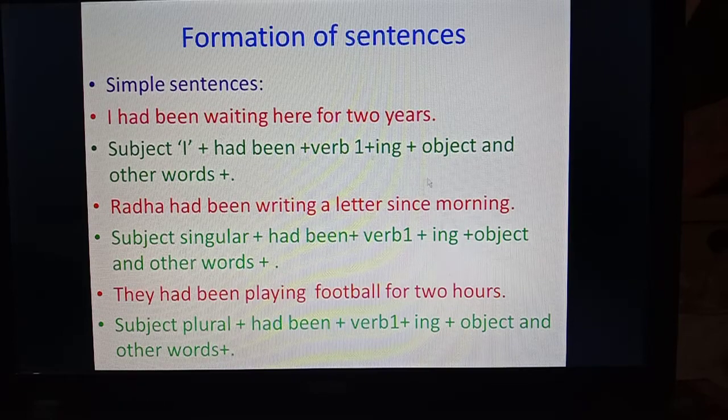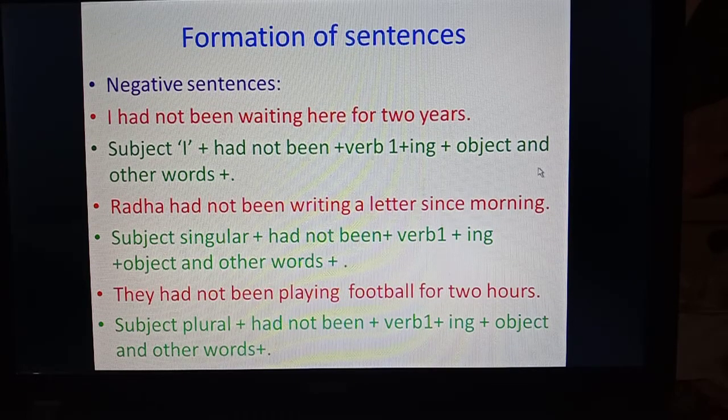Now let's see the negative sentences. From simple sentences we can easily make negative sentences. Just not is to be added after had and before been, and it will become a negative sentence. I had not been waiting here for 2 years. Radha had not been writing a letter since morning. They had not been playing football for 2 hours. One thing you have to remember is that for any subject, whether plural or singular, had not been plus verb first form plus ing is to be used in negative sentences.